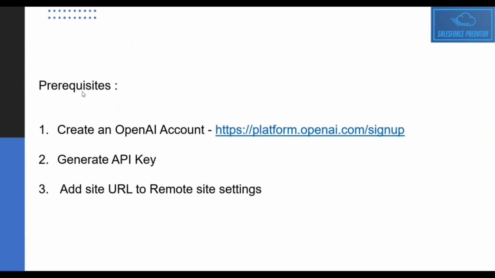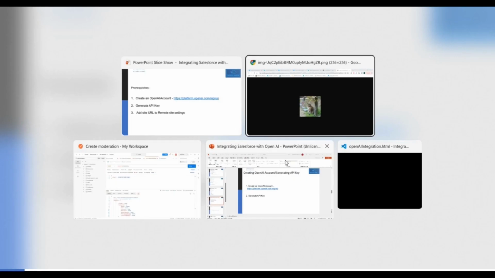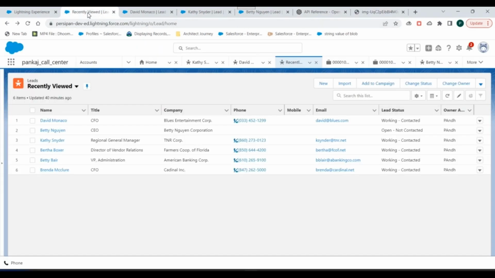Before that, there are some prerequisites you need to take care of. You need to create an OpenAI account, which we have already done. You need to create or generate an API key. We have already done this step. Then you need to add the endpoint URL to remote site settings. I have already done that, so that we can access these OpenAI APIs. And this API key, I have stored in a custom label for now. So let's go to our Salesforce org and see how we have catered the use case.